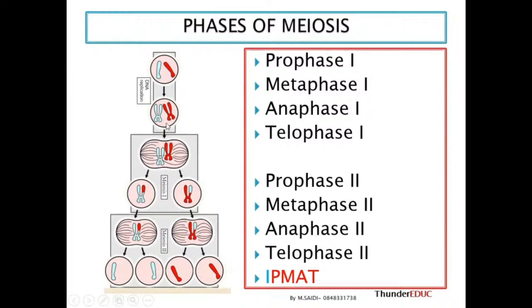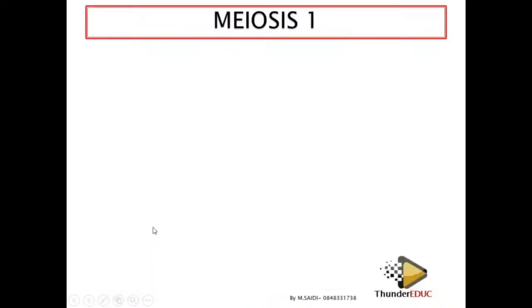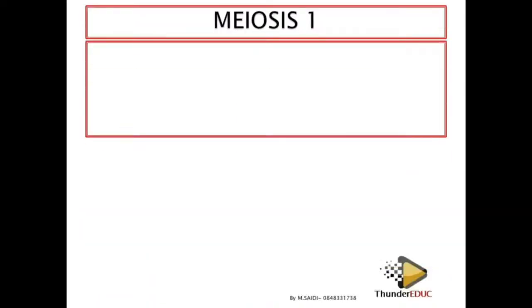So it means that we start with one cell, the one cell divides into 2 cells, and then these 2 cells divide into 4 cells. But actually, what is really happening for this cell to divide is what you're going to look at in the details of each phase. Let's look at meiosis 1.